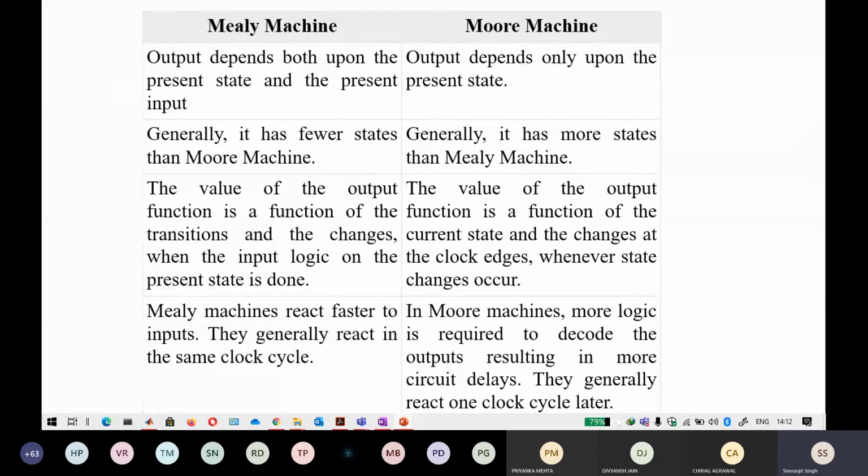There are certain differences between these two, and these differences are highlighted in this. You can just read this. Keep that in mind for the Mealy machine.